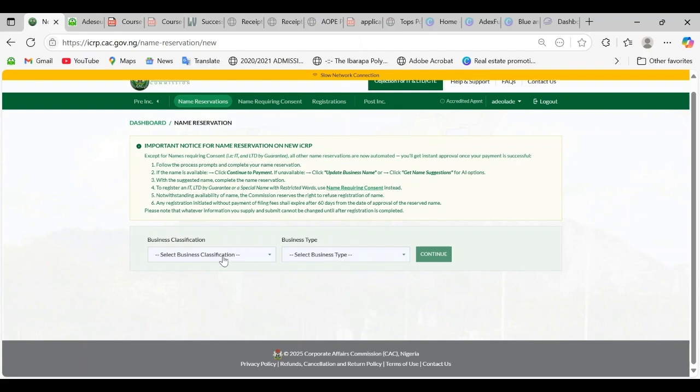So the first thing we are going to do is that you have to know the category, the classification of the business you are registering. We are registering a business name.